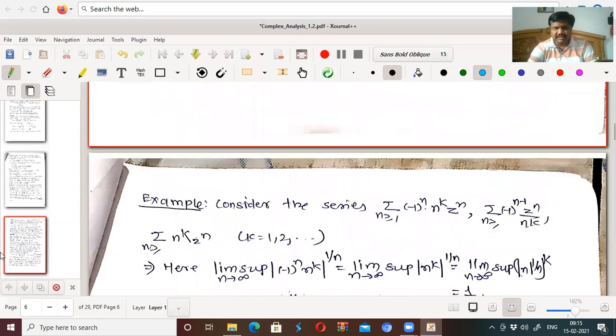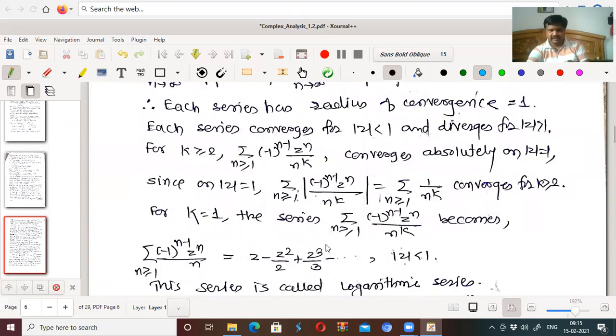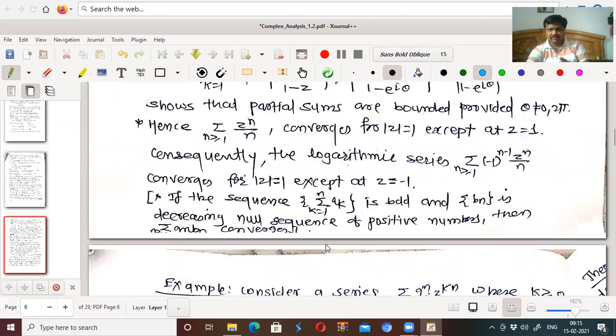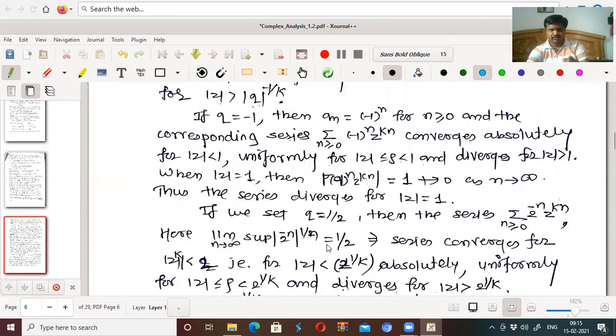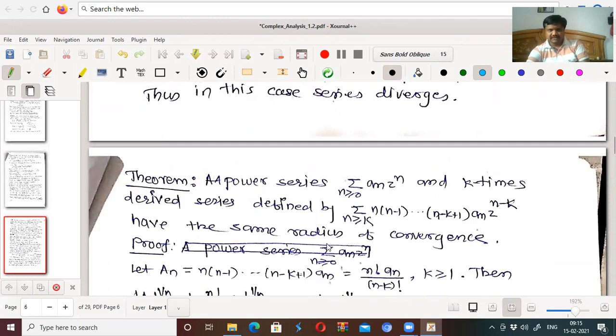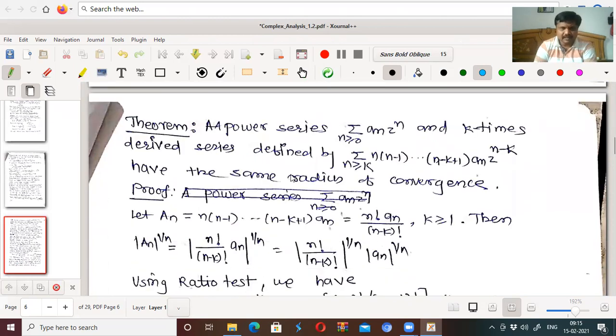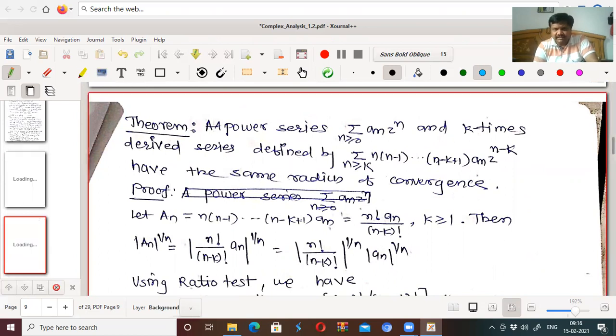Okay. There are so many other examples whose radius of convergence can be found. Here are some examples. We can go through all these examples and you can find it. Okay. Now, a power series and its k times derived series have the same radius of convergence. This is one more result.